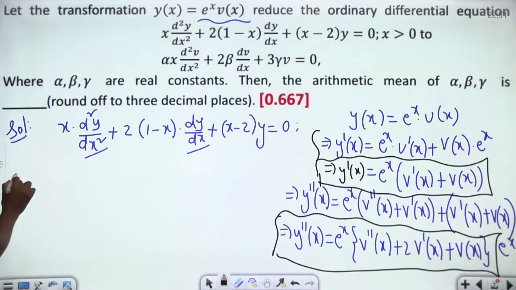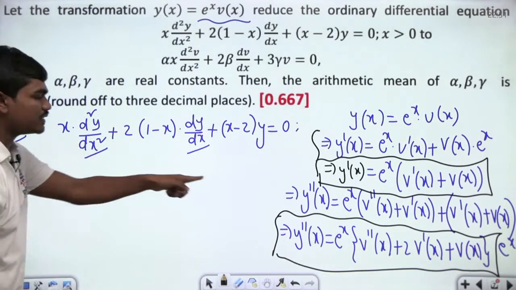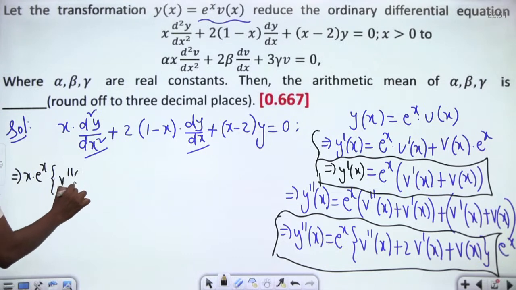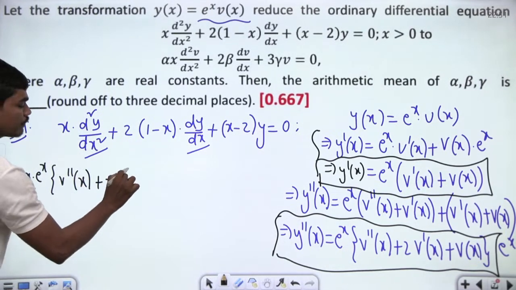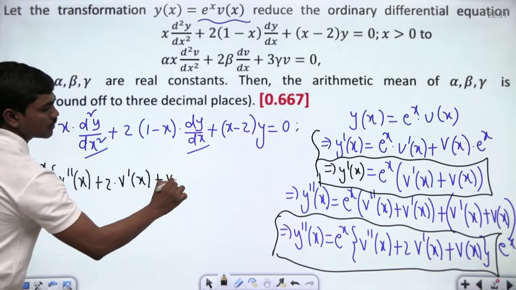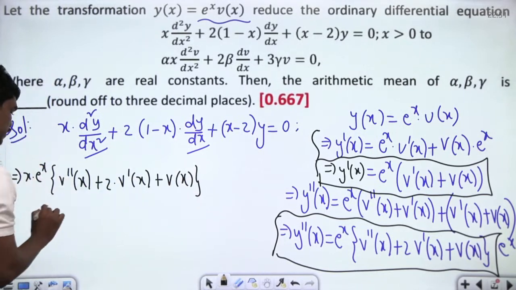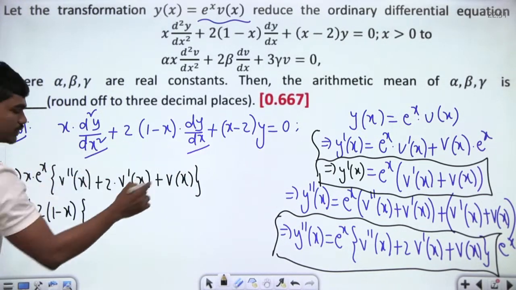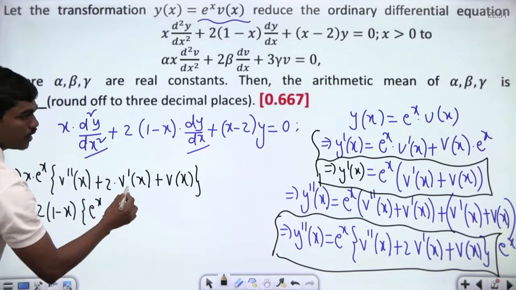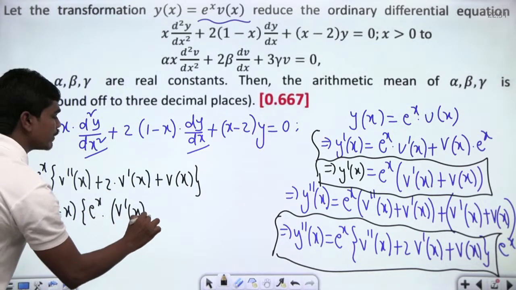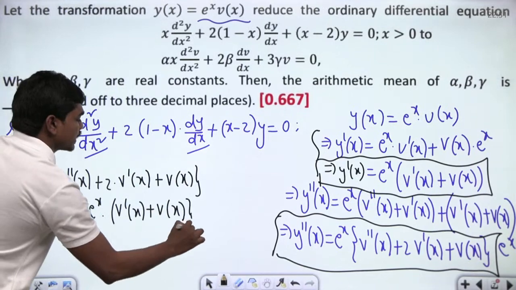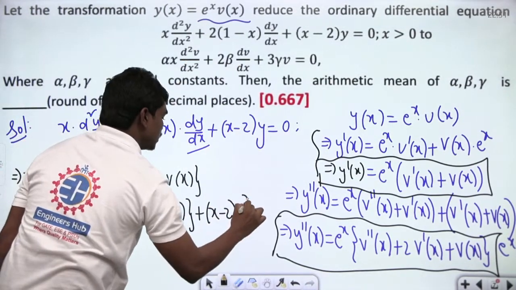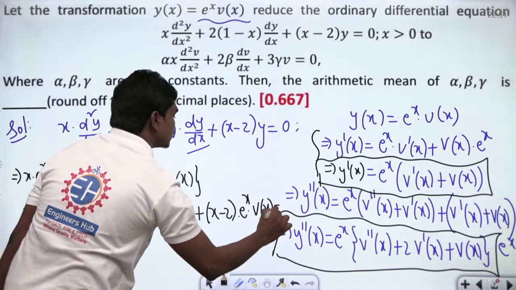Okay, so if you substitute x into d square y by dx square, which is e power x into v double dash of x plus 2 times of v dash of x plus v of x, this is what we have, plus 2 times of 1 minus x into dy by dx, which is e power x into, again, v dash of x plus v of x, plus x minus 2 into y. And what is y? We can substitute y as e power x into v of x. This total summation is equal to 0.